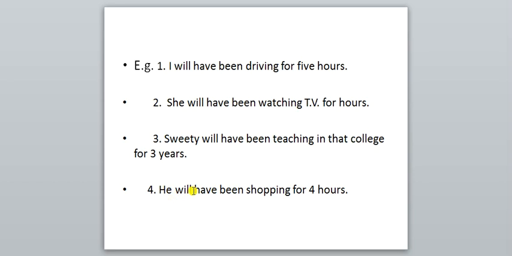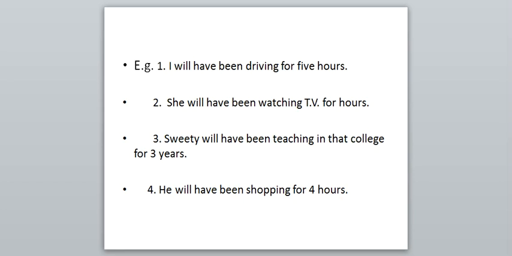And what is there? He will have been shopping for 4 hours. He is the subject. Will is the future auxiliary. Have been showing the what? Perfect tense. Shopping V1 plus ing for how many hours? 4 hours. And so he will have been shopping for 4 hours.